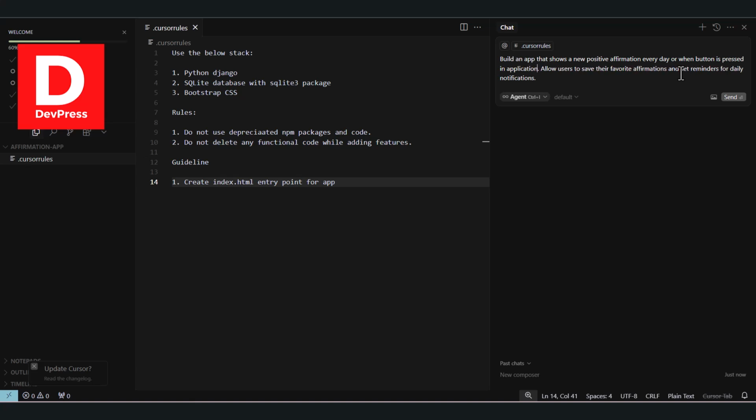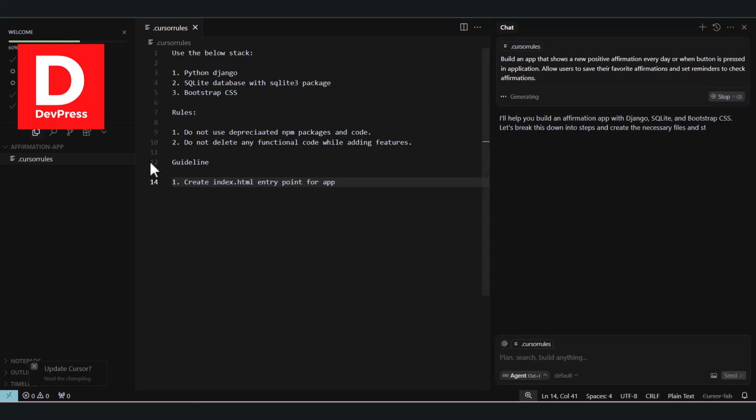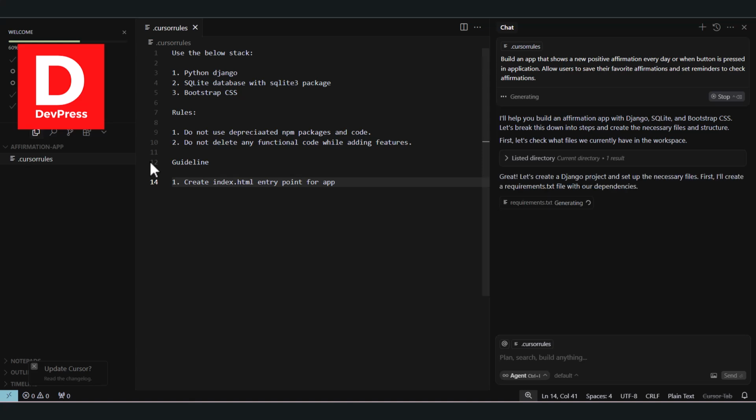Also add the ability to save their affirmations, set reminders for daily notifications, or say affirmation, right? Finally I can hit send, and that should also work. We'll try and create a project.